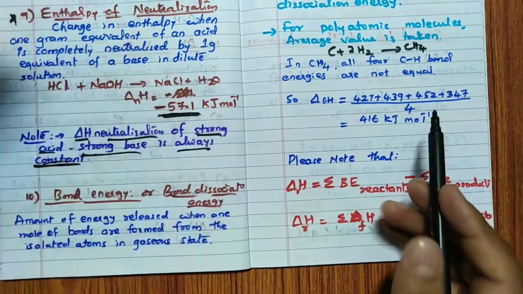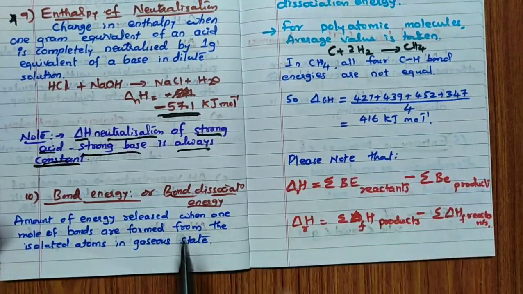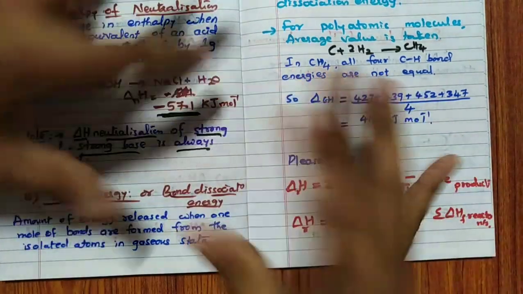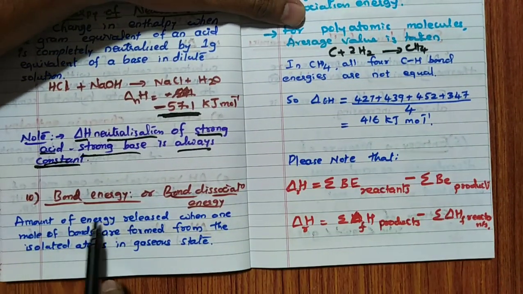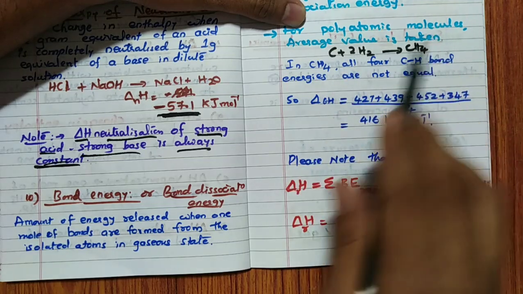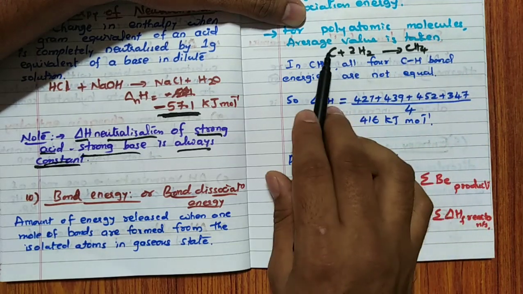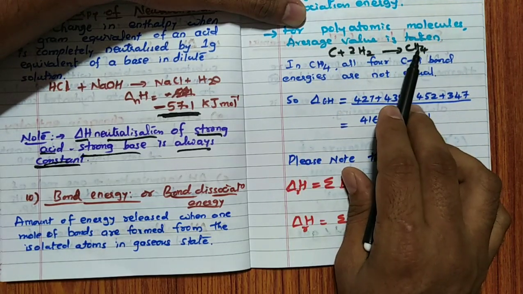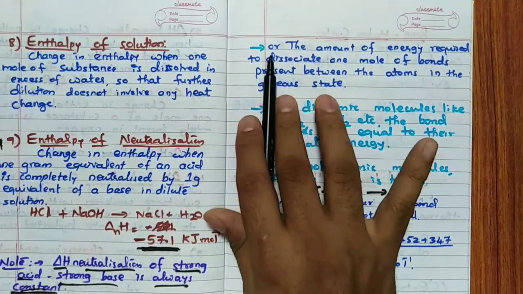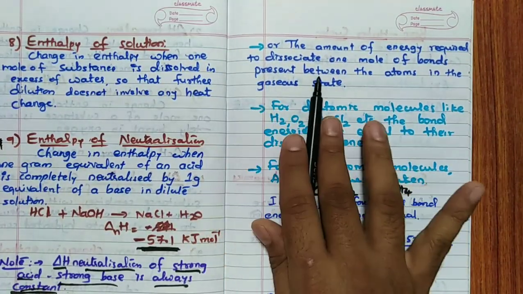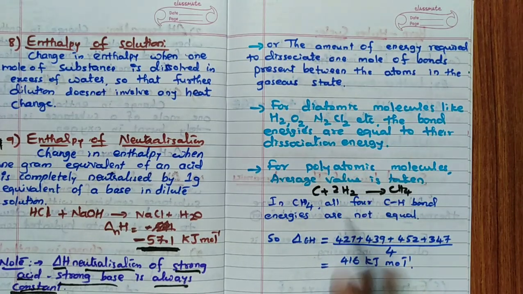Right. So now see this, the bond energy, always remember one thing, whenever two atoms combine together to form a bond, energy is released. Then when we want to break that bond, energy is required. So now you can define it in both ways. One way: amount of energy released when this particular bond is formed between C and H to form CH4. Or another definition: amount of energy required to dissociate 1 mole of bond. Both are same.